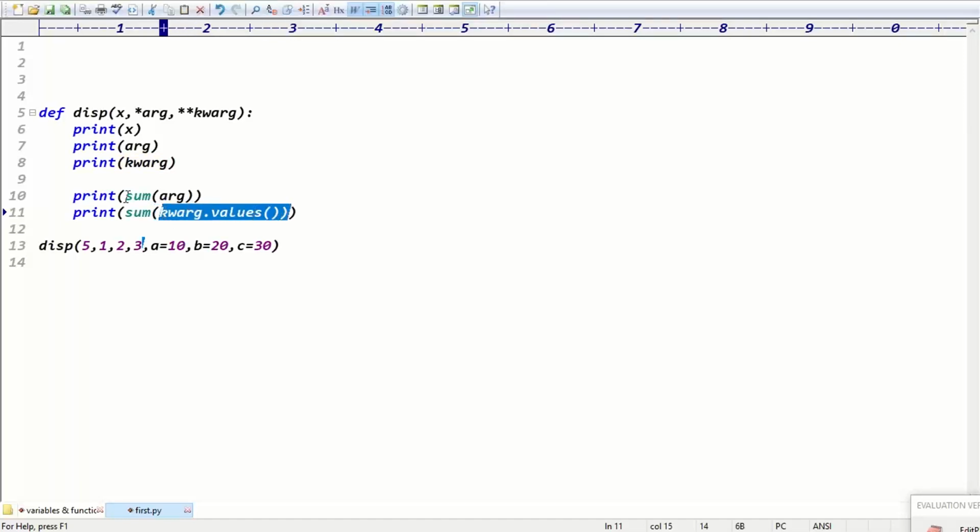Kwargs dot values. See, guys, sum of args means sum of these three numbers, 1 plus 2 plus 3, total 6, right? Sum of, don't give kwargs directly. So in sum we have to use kwargs dot values. Yes, that point is clear. Kwargs dot values we have to use, right?